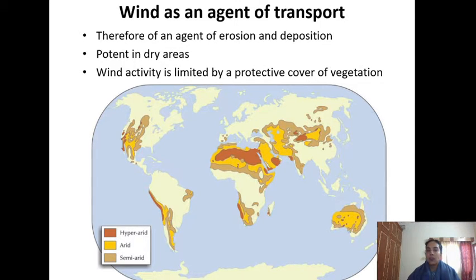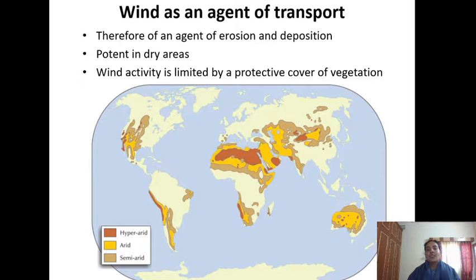This picture here shows various hyper-arid, arid and semi-arid deserts across the globe. Now these deserts may be hot like Sahara and Thar, or these may be cold like the cold arid deserts of Spiti and Ladakh. Hyper-arid regions have not had any rainfall in the past 12 months, whereas arid regions are those regions where the annual rainfall is less than 250 millimeters. Semi-arid regions are those regions where the annual rainfall ranges between 250 and 500 millimeters.